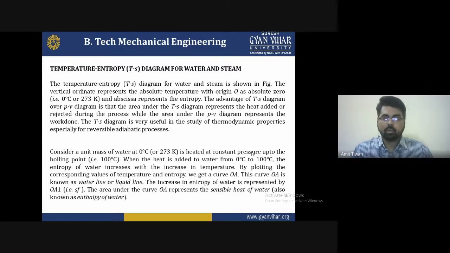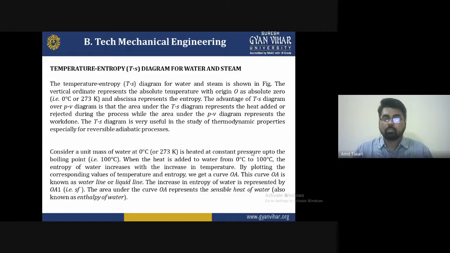Consider a unit mass of water at 0 degrees Celsius, or 273 Kelvin, heated at constant pressure up to the boiling point, that is 100 degrees Celsius. When heat is added to the water from 0 to 100 degrees Celsius, the entropy of the water increases with the temperature.